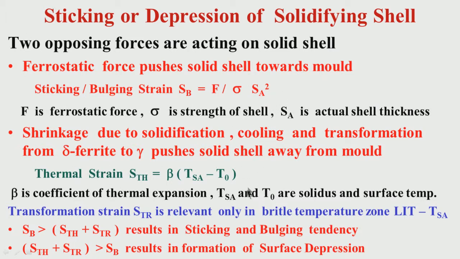What is the thermal strain? This again depends on the chemistry to a certain extent. When the delta to gamma transformation takes place, whether at all it will take place, again depends on the chemistry. So, many factors contribute to the different levels of sticking or bulging strain or the strain from the shrinkage. The relative values of these two strains will determine the sticking or depression tendency. Thank you very much.